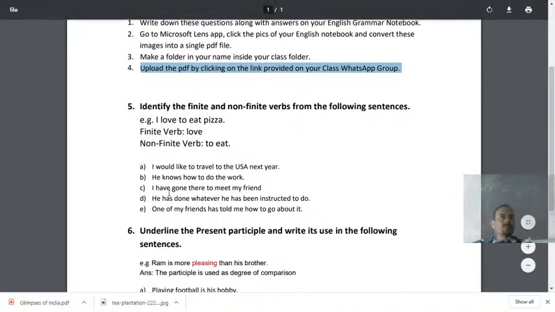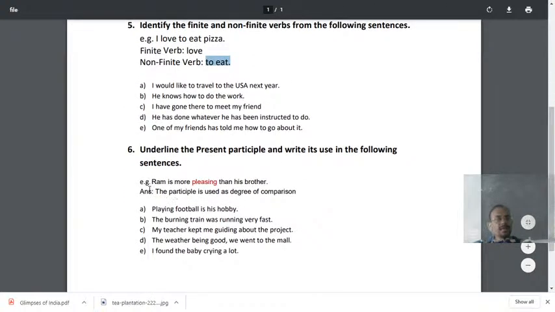How to write the answers? For example, you see, I love to eat pizza. You'll write: finite verb is love and non-finite verb is to eat. Likewise for this, I would like to travel to the US next year. So you would first write like this: finite verb is what, non-finite verb is what, and then the second answer. Then I'll just give a tick like this, and I'll give you marks also. I'll give you a remark also. Understood, dear student?